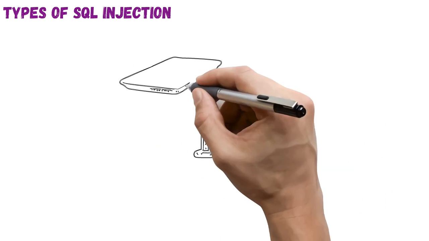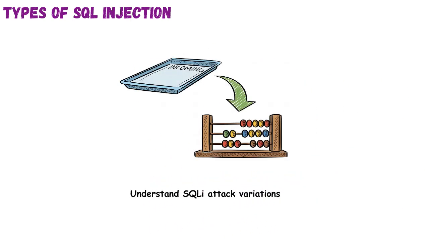Types of SQL injection. This topic explores different SQLi techniques used to exploit backend query flaws in web applications. It's like using different keys, some brute, some clever, to unlock the same door. Understanding SQLi types helps defenders detect and mitigate each variant before real damage occurs. Common types include classic, blind, error-based, union-based, and time-based injections. The objective is to distinguish these methods and see how each manipulates SQL responses differently.